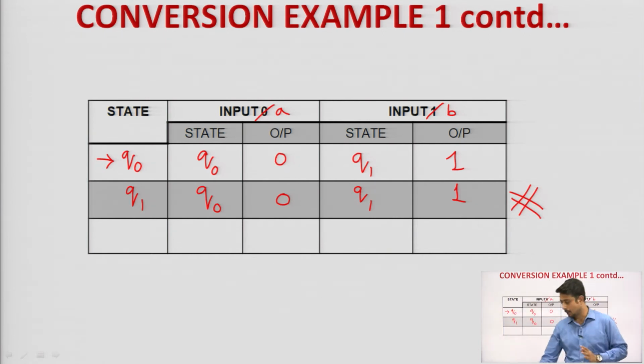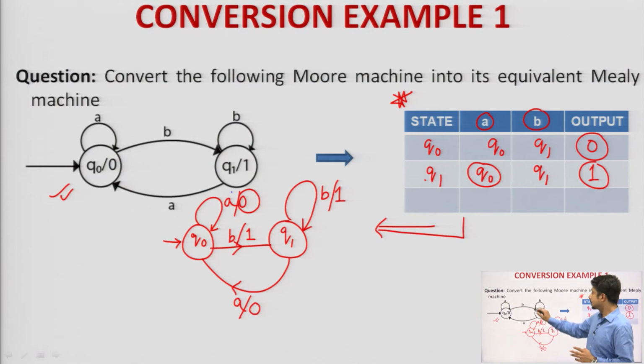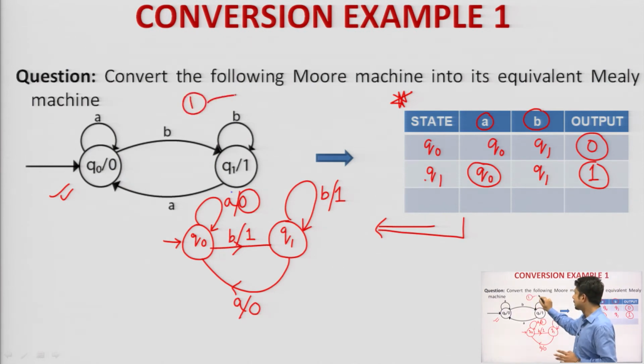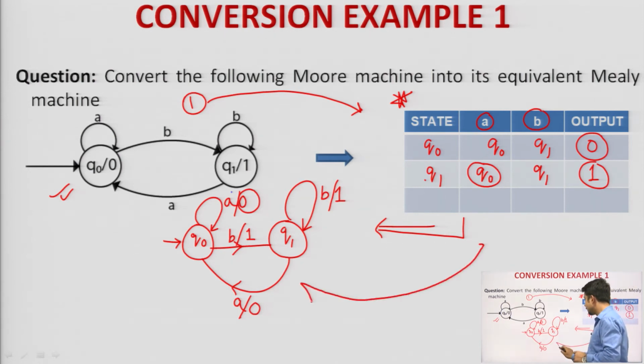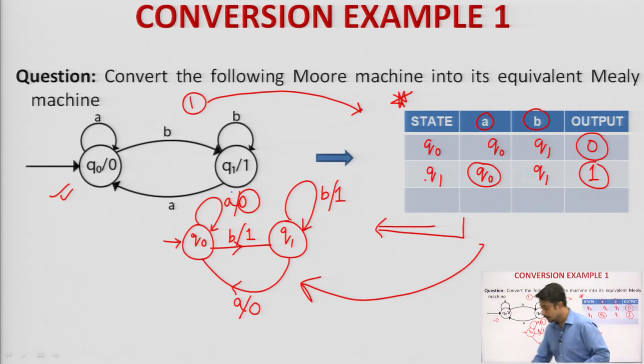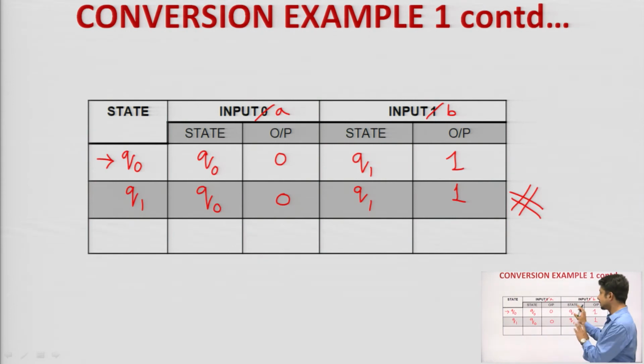So, I hope you have understood that the first step is to convert the transition diagram of the given Mealy machine to the transition table of the given Mealy machine. After that, you need to convert the transition table of the Mealy machine to the transition diagram of the Mealy machine, and finally, if you wish, you can put this as a transition table for the Mealy machine. So, this is how you can convert Mealy to Mealy.